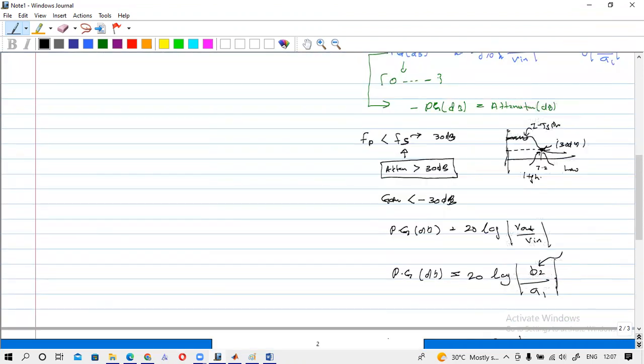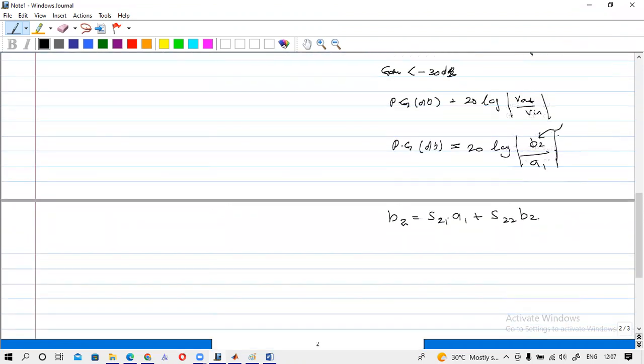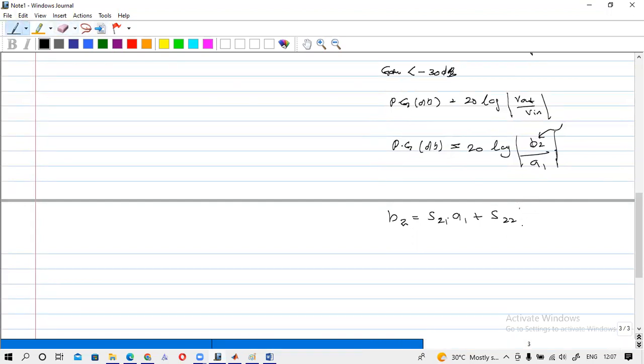So this A2 will be 0 if you match this side. This is A2, and this A2 will be 0. So you can get that S21 is equal to B2 divided by A1 when A2 is 0. This is how we measure the S21 parameter.